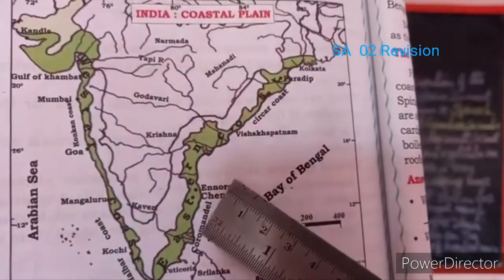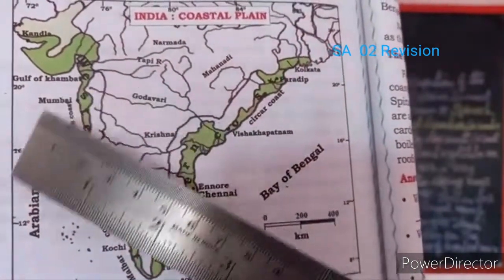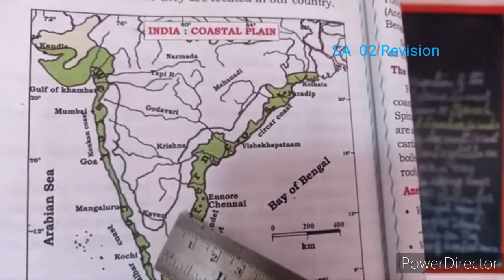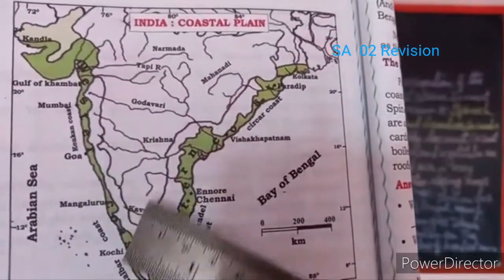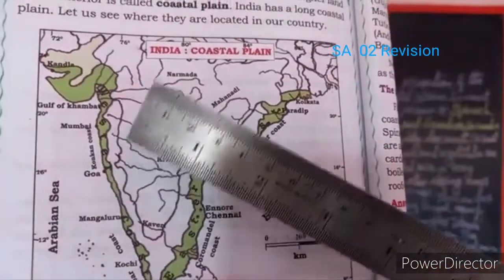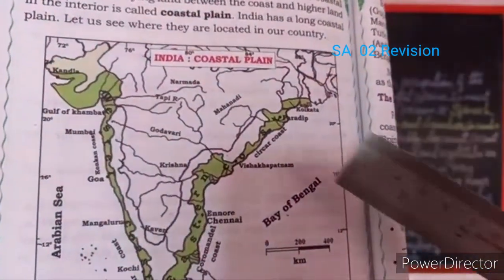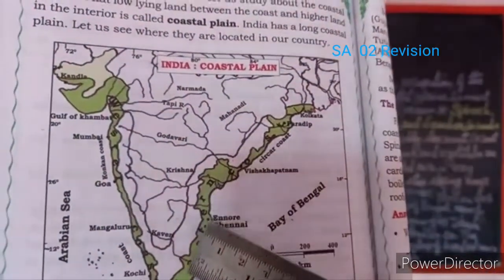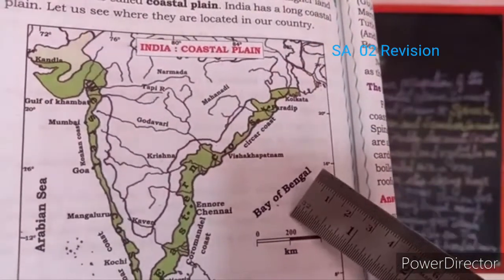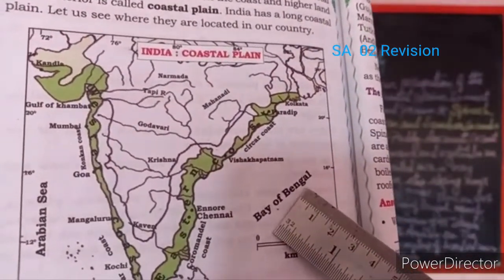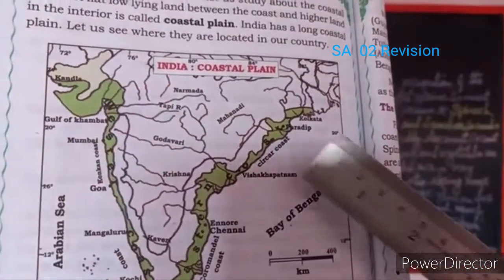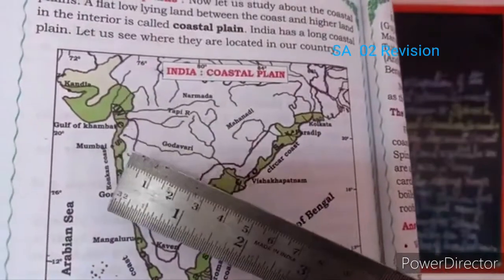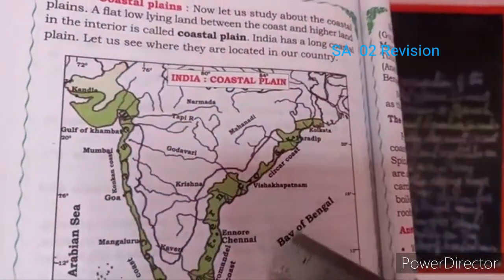You can see I said the Western coastal plain lies between the Western Ghats and the Arabian Sea. So Arabian Sea comes here and Western Ghats here. You can see the coast, Malabar coast, you can see Mangalore, Goa. These are the coast you can see. And here Eastern coastal plain lies between Eastern Ghats and the Bay of Bengal. You can see here the Bay of Bengal, is it not children? So it is being divided into two, Western coastal plain and Eastern coastal plain.